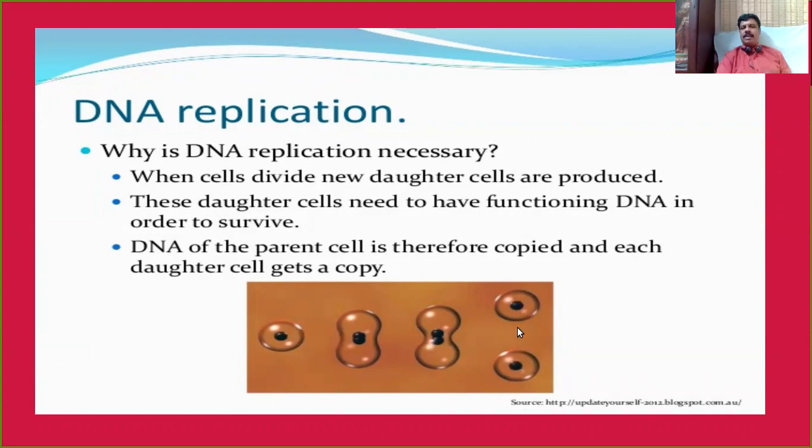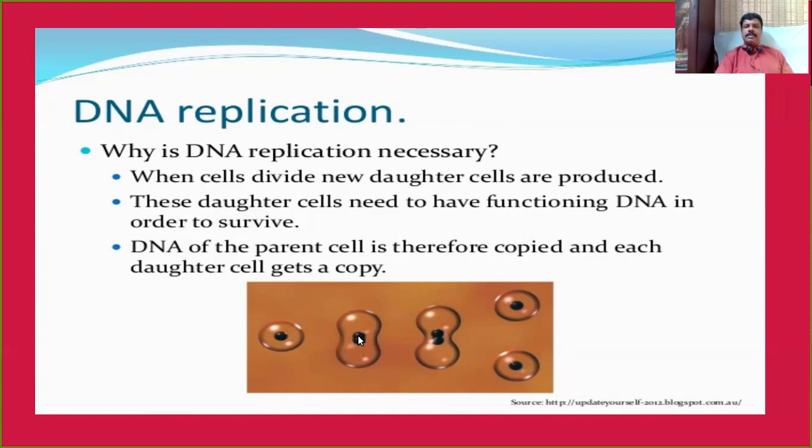Otherwise, they can't survive. For this, the DNA of the parent cell, this is the DNA of the parent cell, is therefore copied, and each daughter cell gets a copy. So before the cellular division, the DNA of the parent cell should make a copy. I mean, it should make its own copy. That process is called DNA copying. It's the most important event in reproduction.